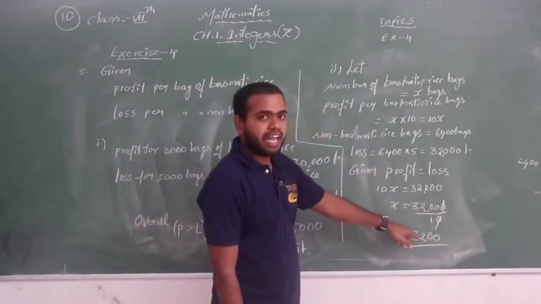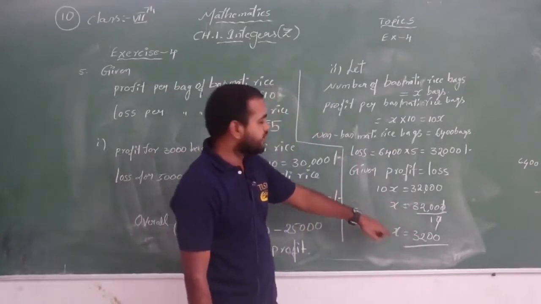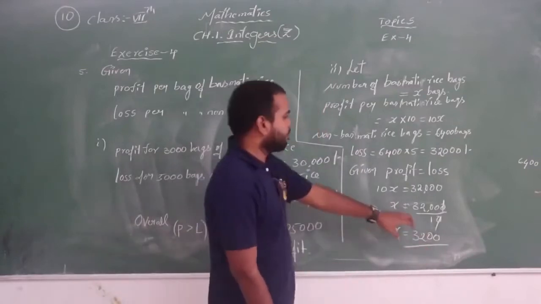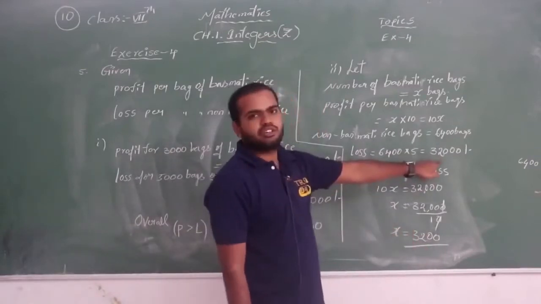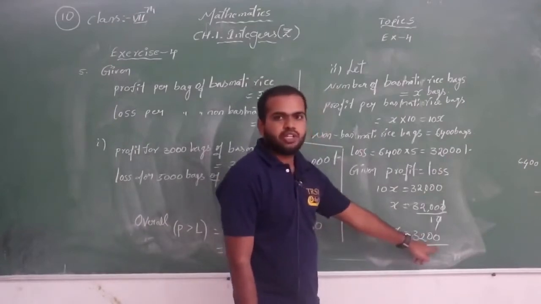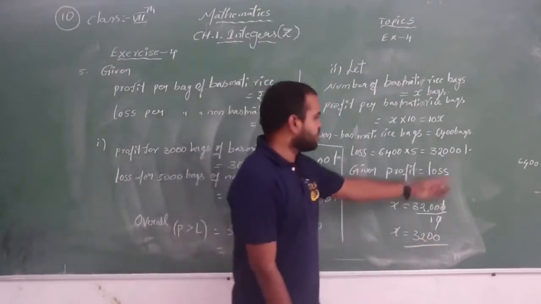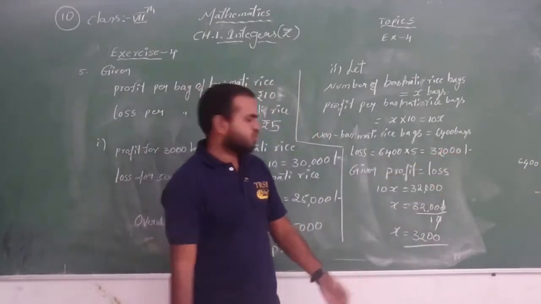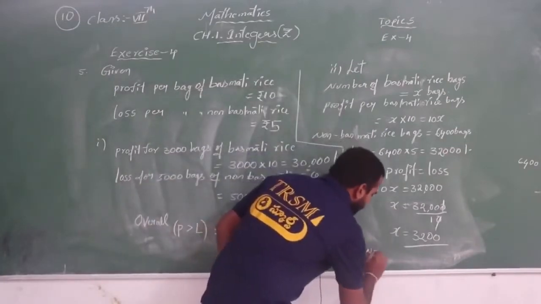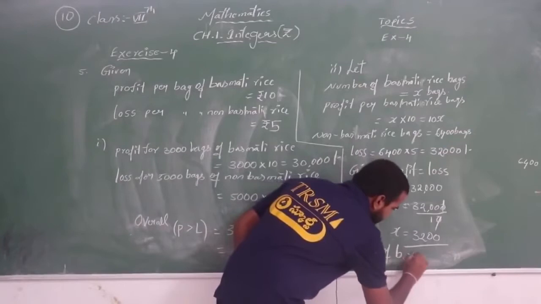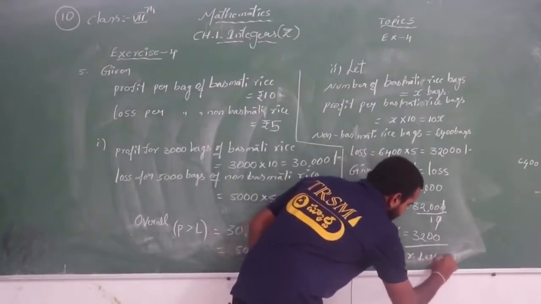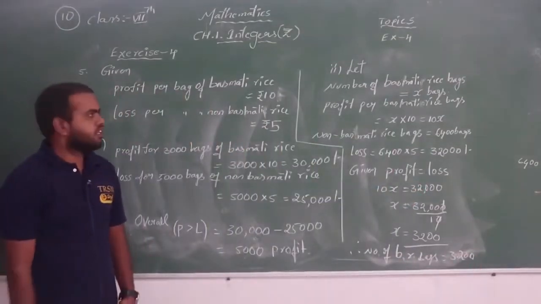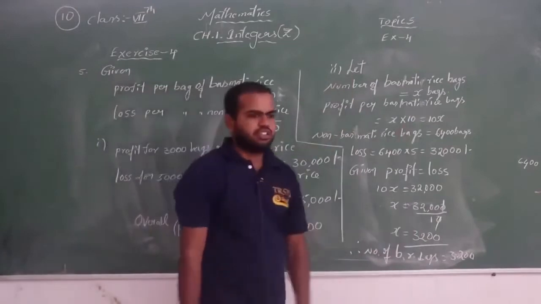How many bags of basmati rice should he sell? He should sell 3,200 bags of basmati rice. Then the profit, how much will he get? The same 32,000, because 3,200 into 10 is nothing but 32,000. So 32,000, and the loss is also 32,000. So overall he will not get any profit or loss. Therefore the number of basmati rice bags is 3,200. So understood everyone?